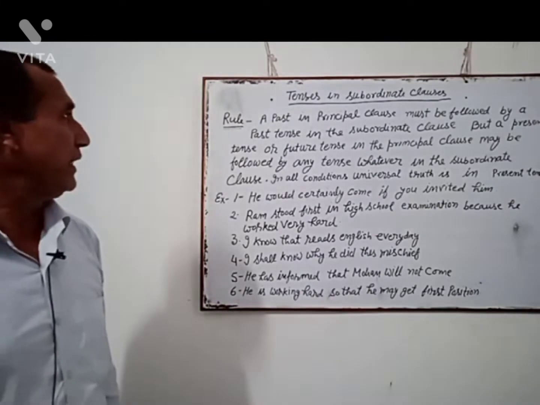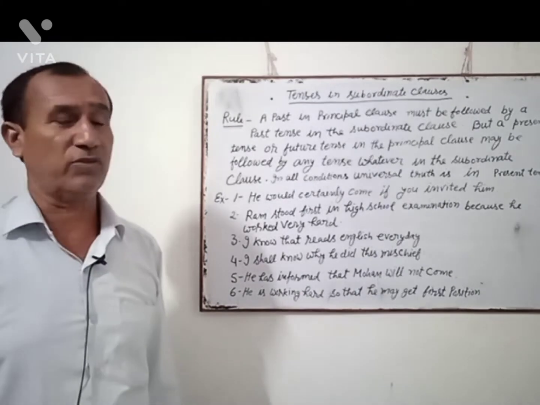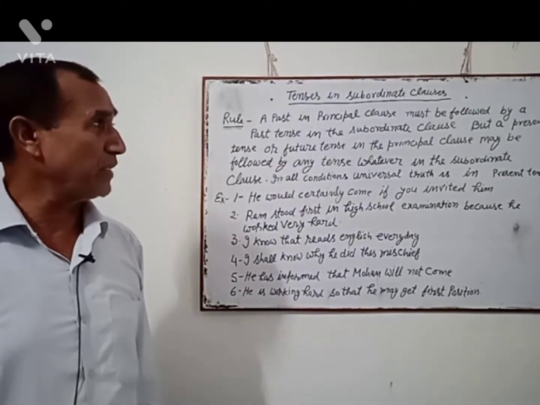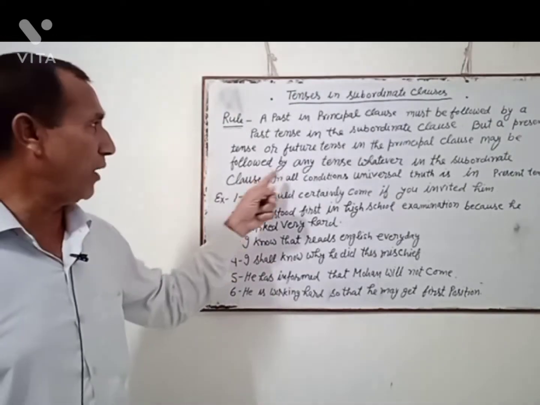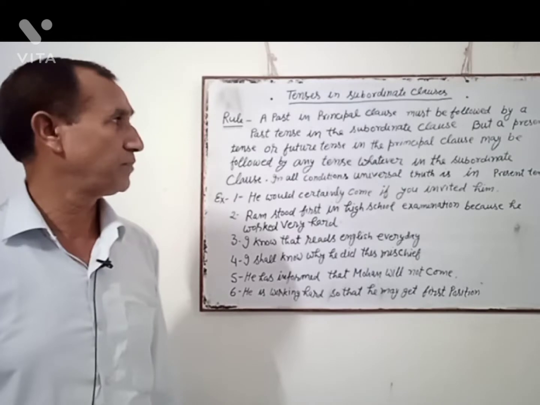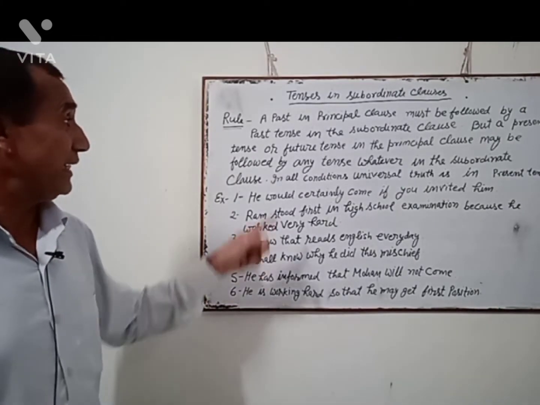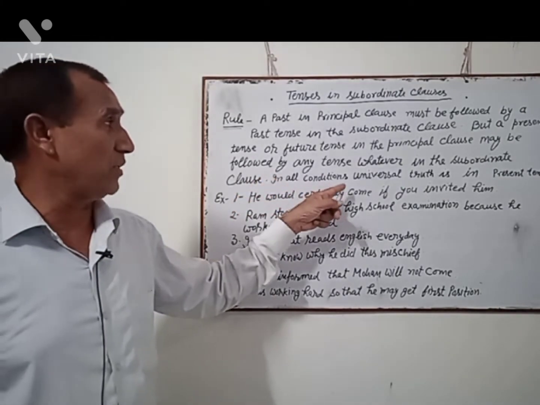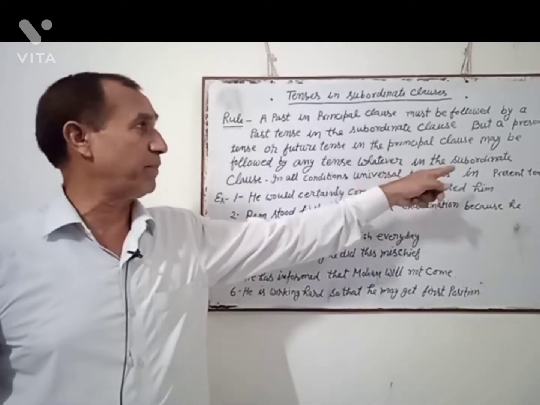But a present tense or future tense in the principal clause may be followed by any tense whatever in the subordinate clause. But in all conditions, universal truth is in present tense.